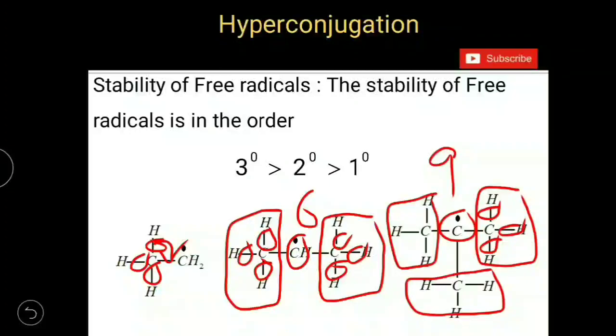And as per hyperconjugation, the more delocalizations, the more stability. So that's why the tertiary butyl free radical is more stable than the isopropyl free radical, which is a secondary free radical, which is more stable than the ethyl free radical, which is a primary free radical.